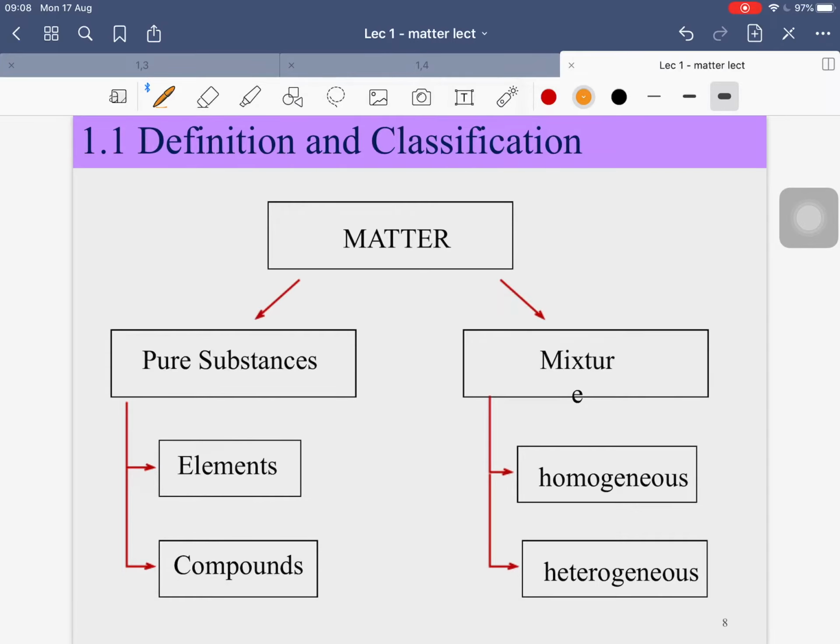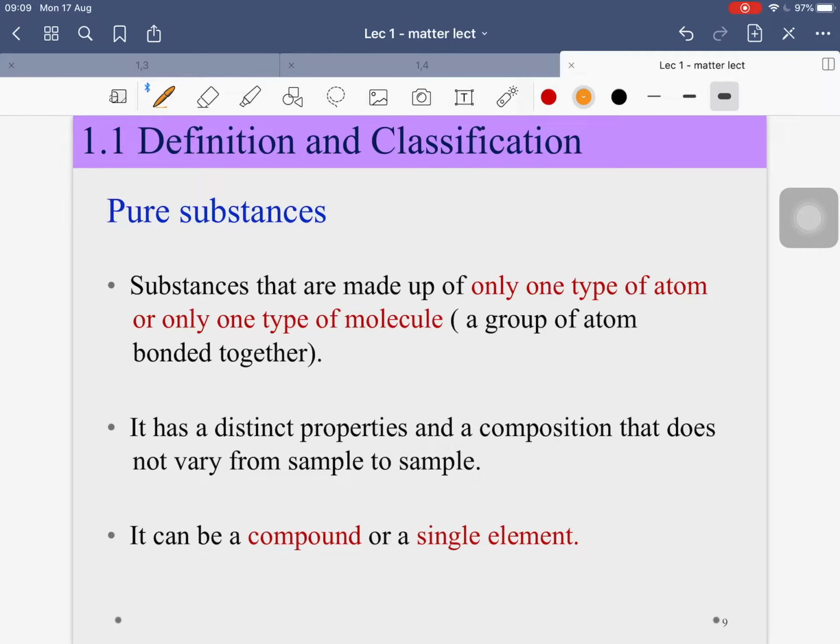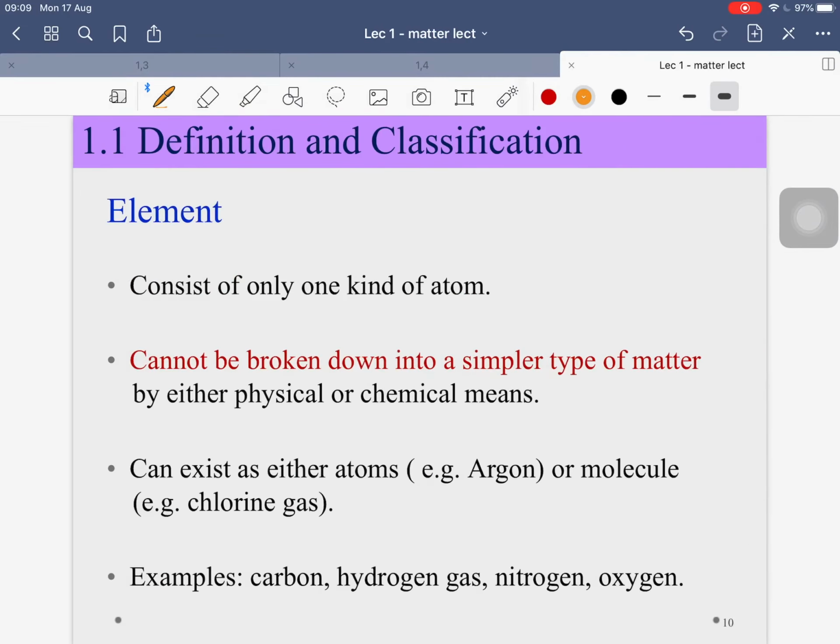So in a big picture, matter can be classified into pure substance and mixture. Pure substance can further divide into elements and compounds. Meanwhile, mixture can be further categorized into homogeneous and heterogeneous mixture. A pure substance is a substance that is made up of only one type of atom or one type of molecule, and it has distinct properties, and the composition does not vary from sample to sample. They are consistent. It can either be a compound or a single element. That's a pure substance.